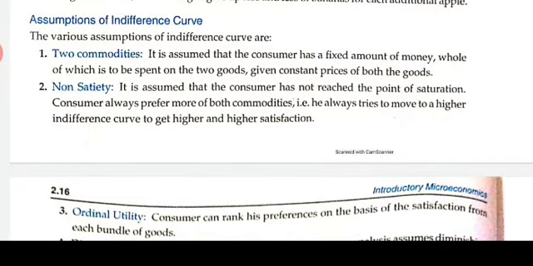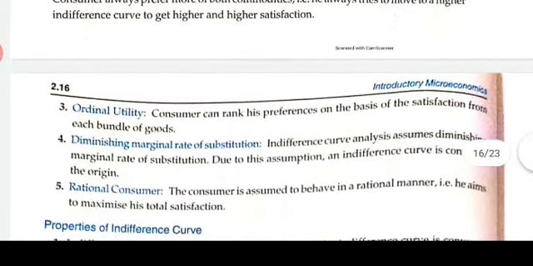Non-satiety. That means it is assumed that the consumer has not reached the point of saturation. The consumer always prefers more of both commodities. That is, he always tries to move to a higher indifference curve, because as we have said, the higher the indifference curve, the higher the level of satisfaction. So there is no saturation point, no satiety. Ordinal utility: the consumer can rank his preferences on the basis of the satisfaction from each bundle of goods.